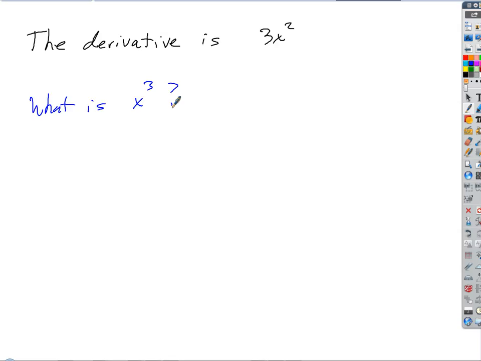To properly word that, I should have said maybe the derivative of this function is 3x squared, and the answer is x cubed. What you just did is an antiderivative. That's all it is. That's the process. It's just undifferentiating something. I'll give you a chance to redeem yourselves though. Can you give me another answer that also works?